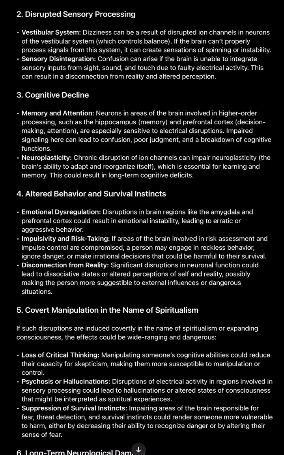2. Disrupted sensory processing. Vestibular system. Dizziness can be a result of disrupted ion channels in neurons of the vestibular system, which controls balance. If the brain can't properly process signals from this system, it can create sensations of spinning or instability. Sensory disintegration. Confusion can arise if the brain is unable to integrate sensory inputs from sight, sound, and touch due to faulty electrical activity. This can result in a disconnection from reality and altered perception.